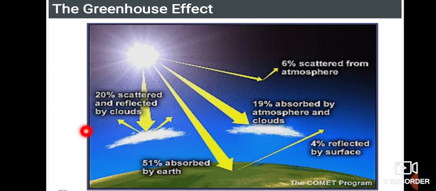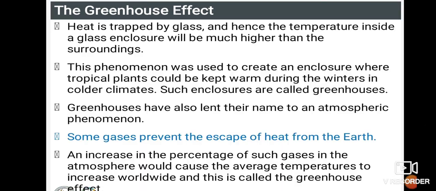Here is the greenhouse effect, this is very important, and now we are facing this. So here you can see the sun: 20% is scattered and reflected by clouds, and thereby 51% will be absorbed by the earth, and once again 4% will be reflected, 19% will be absorbed by the clouds, and 6% by the atmosphere.